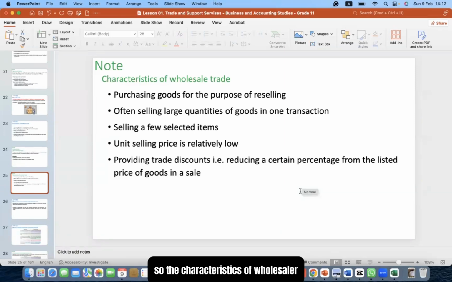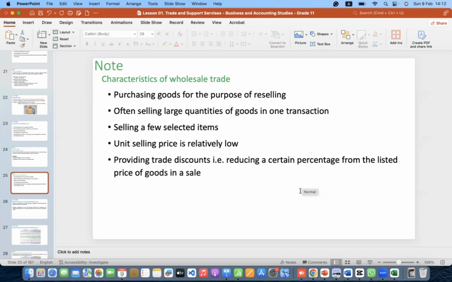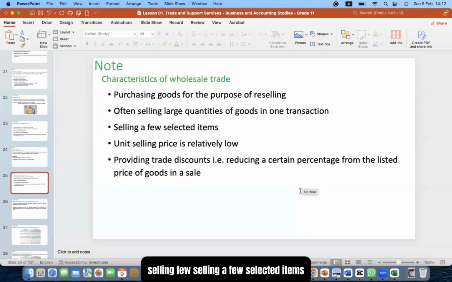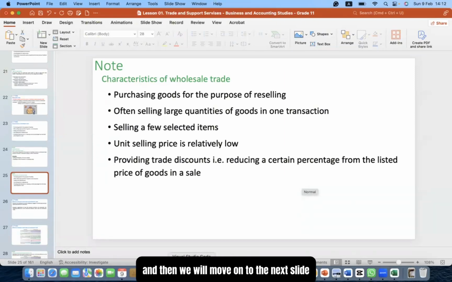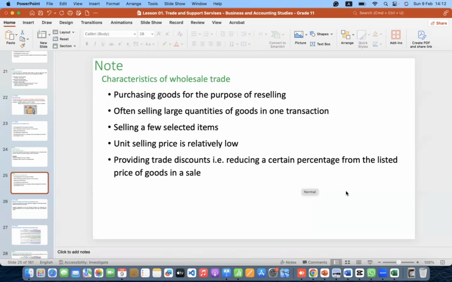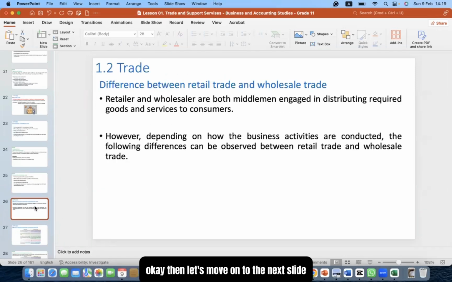So the characteristics of wholesaler, put the subheading as characteristics of wholesale trade and write these points. Purchasing goods for the purpose of reselling, often selling large quantities of goods in one transaction, selling a few selected items, unit selling price is relatively low, providing trade discounts, that is reducing a certain percentage from the listed price of the goods on sale. So write this and then we will move on to the next slide. Okay, then let's move on to the next slide.